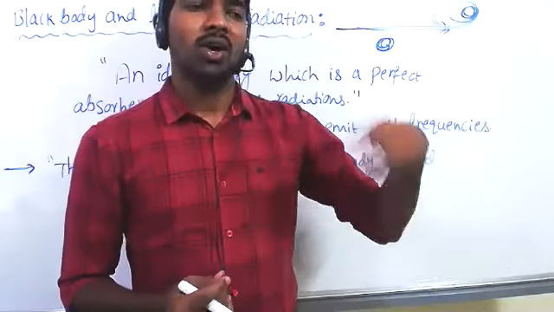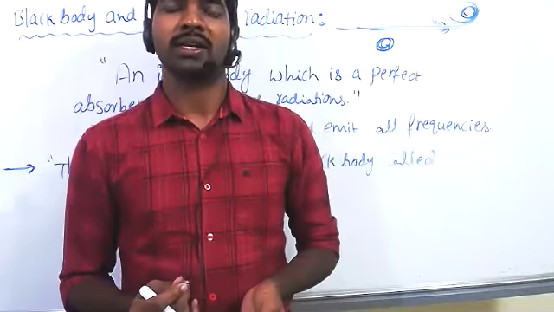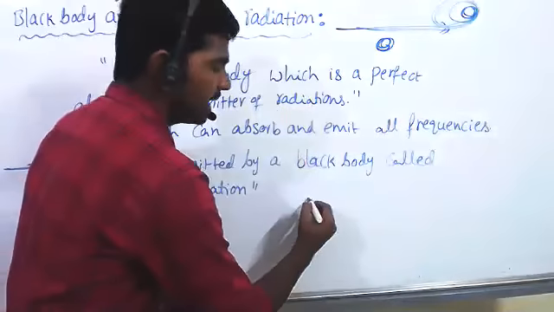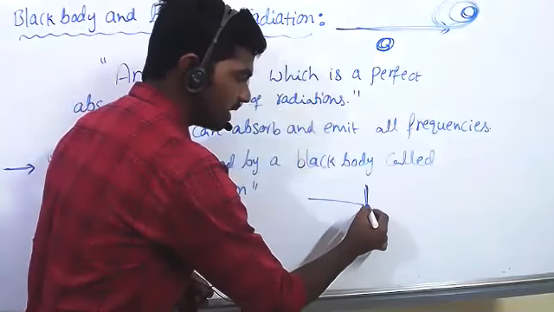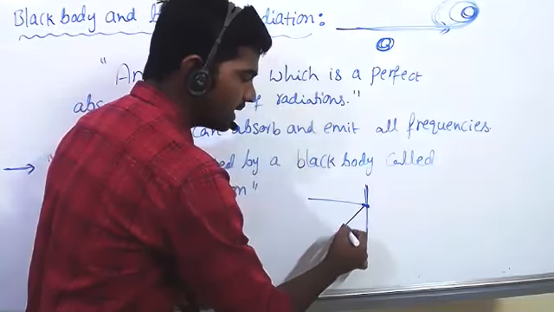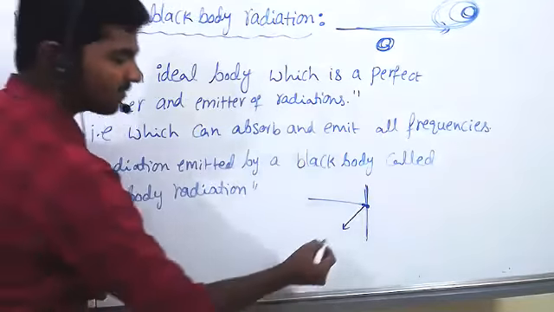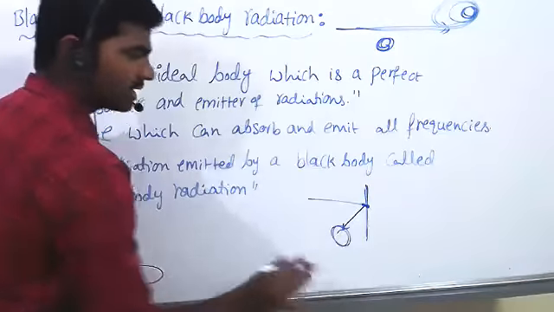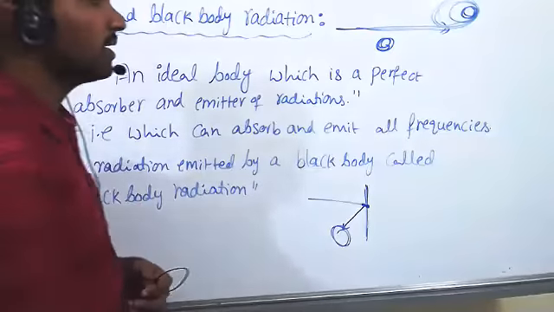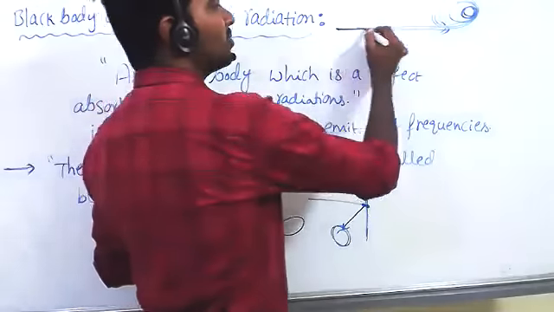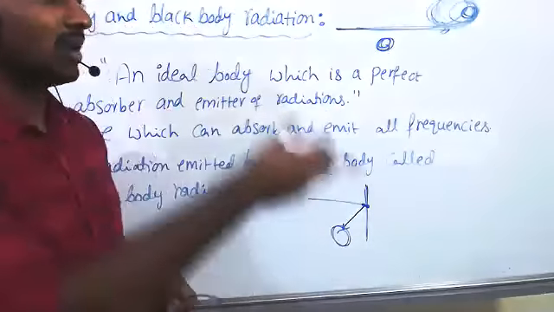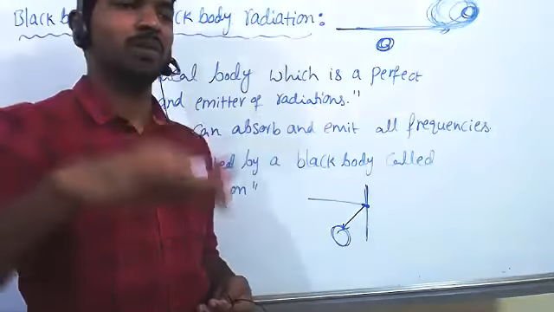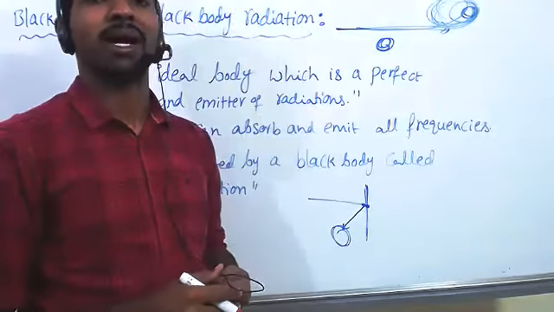How are we able to see that color? When light rays fall on this object, it absorbs some radiations and the remaining light is reflected. This reflected light only we feel as color. But when light is allowed to pass on a black hole, the black hole is completely absorbing. It is not reflecting light. That's why we cannot see a black hole.